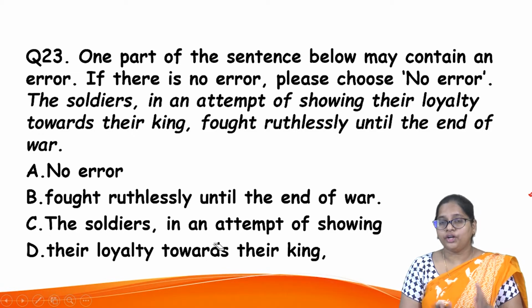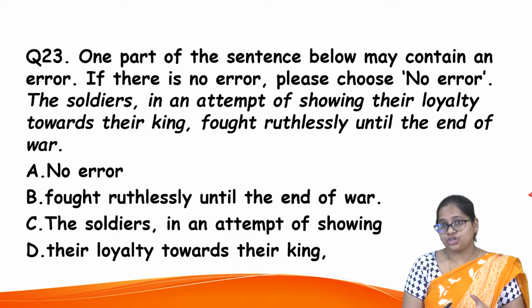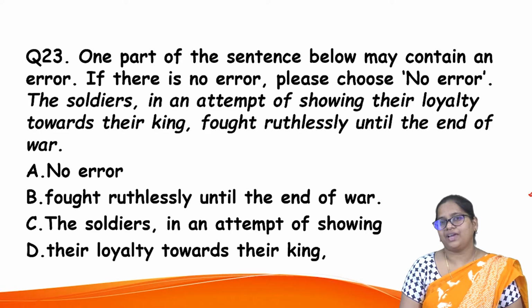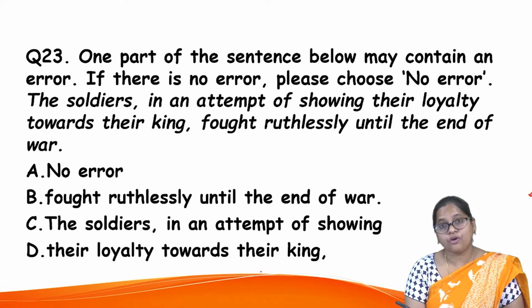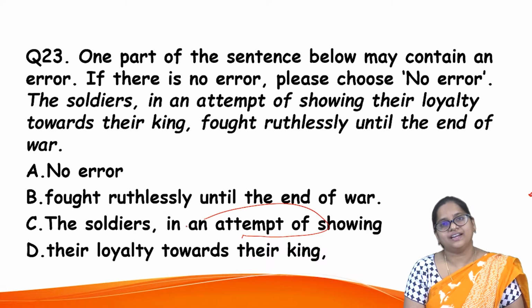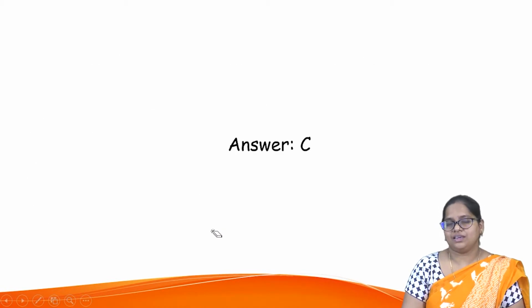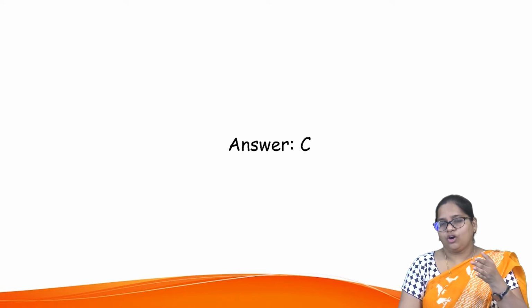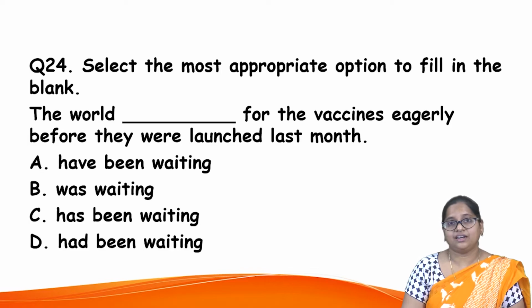Attempt for what? They want to show some respect or some kind of caliber that they want to display. So in an attempt to perform that particular thing, they have to do this attempt. So that is the sense. You cannot take the preposition off. So sentence C has that error, and you will not take that as the right one, but it has some problem.